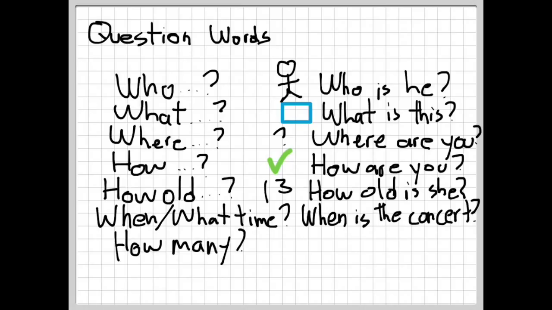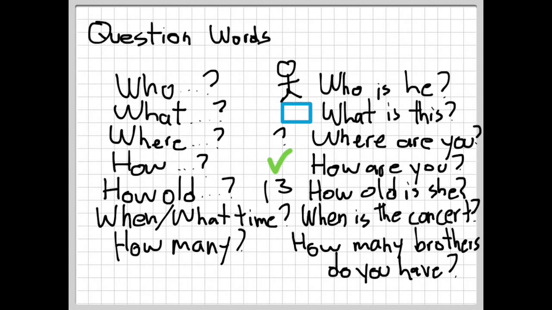We use these question words to ask about the number or quantity of something. For example, how many brothers do you have? Well, I have one. Thank you very much. This is all there is for the grammar part of this module.